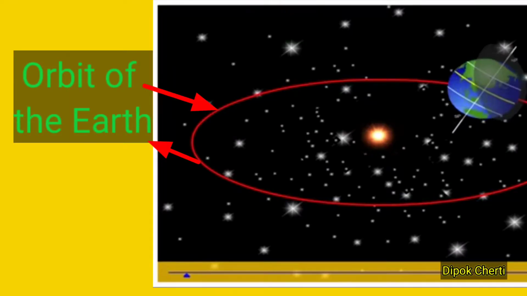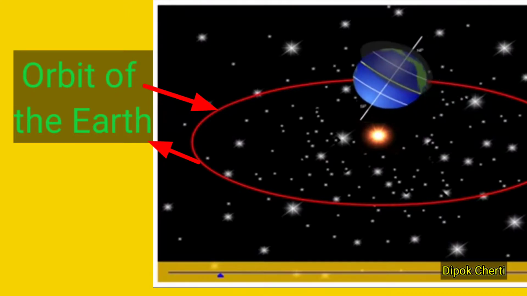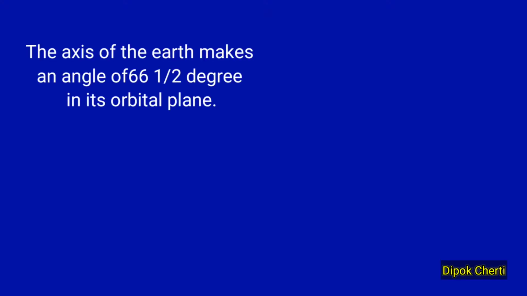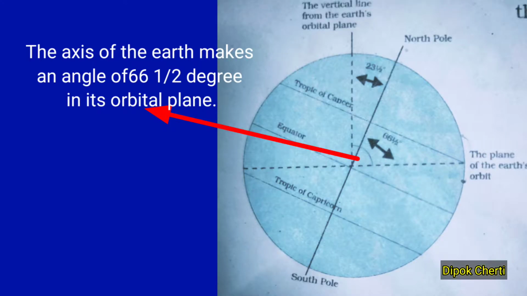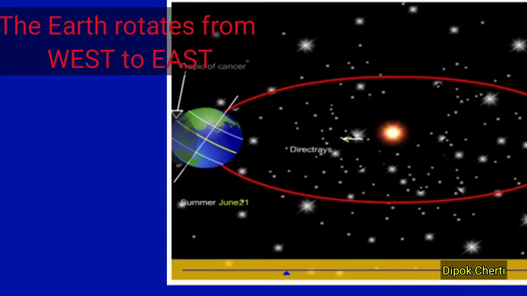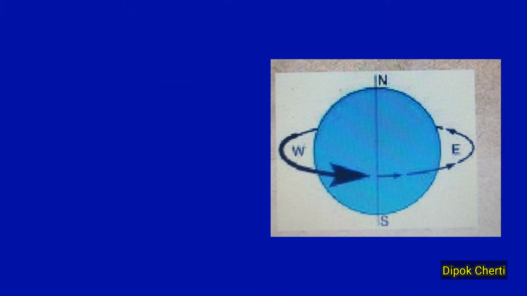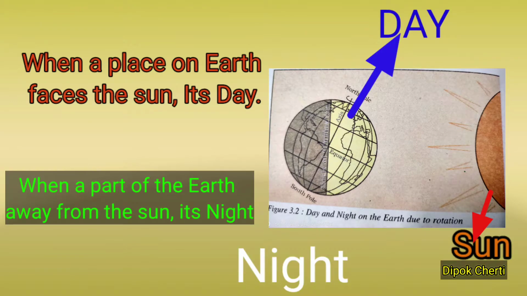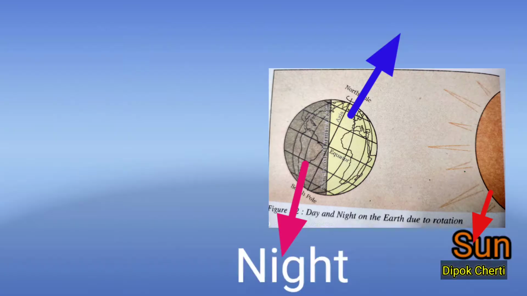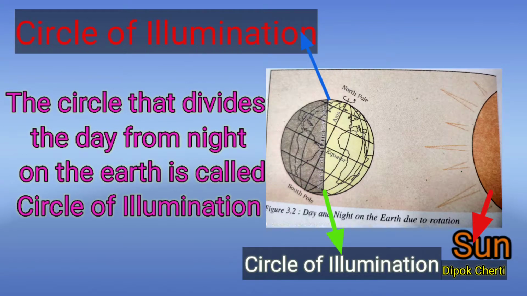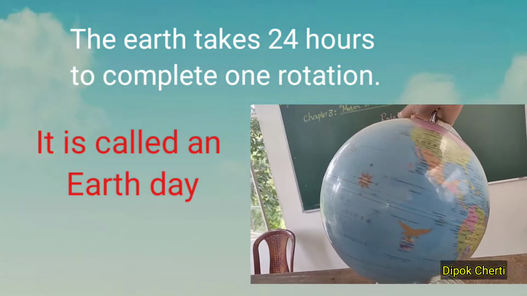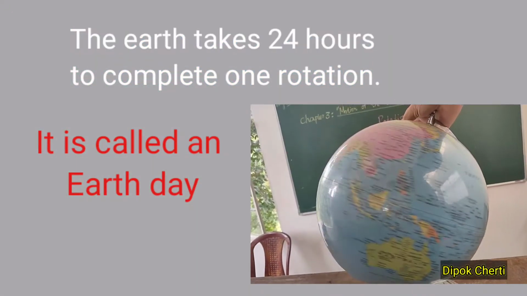In the previous chapter we learned what an orbit is. The path through which all the planets move around the sun is called an orbit. The axis of the Earth makes an angle of 66.5 degrees with its orbital plane. The Earth rotates on its axis from west to east. When a place on Earth faces the sun, it has daytime. But when the place is away from the sun, it will be night. The circle that divides the day from night on the globe is called the circle of illumination. The Earth takes about 24 hours to complete one rotation. It is known as Earth Day.